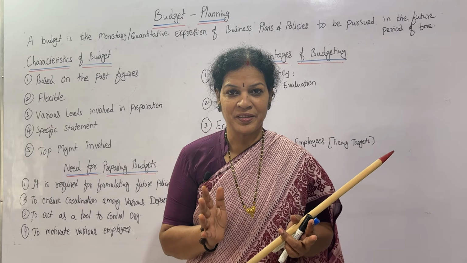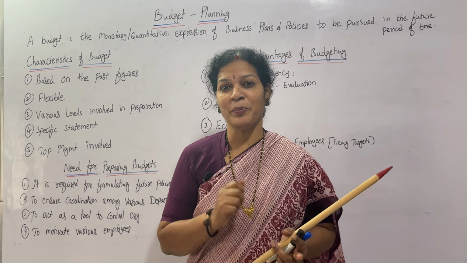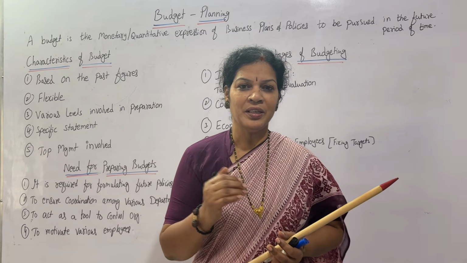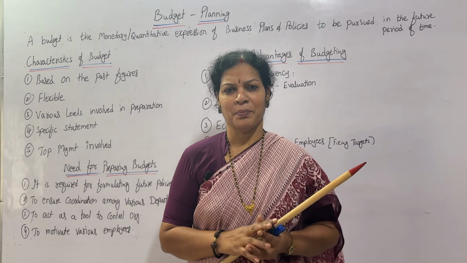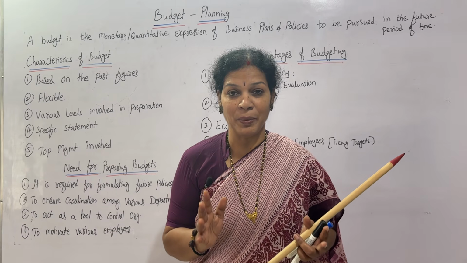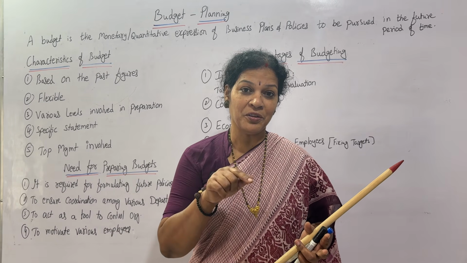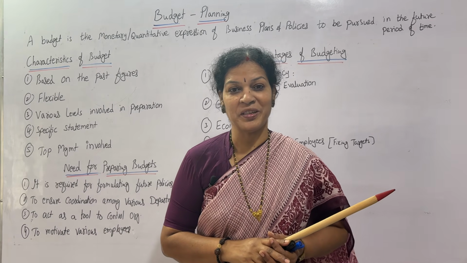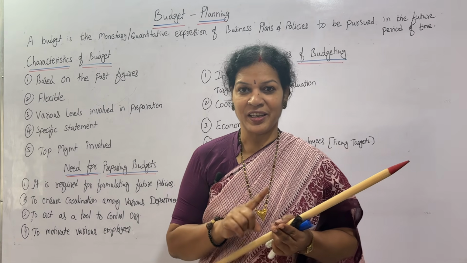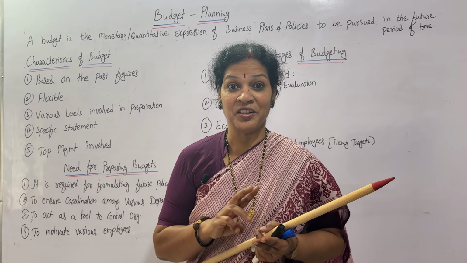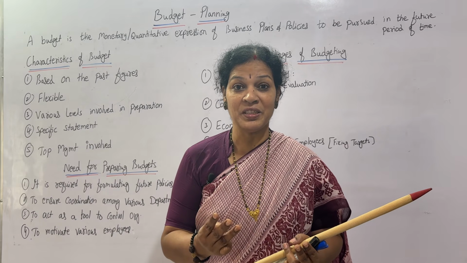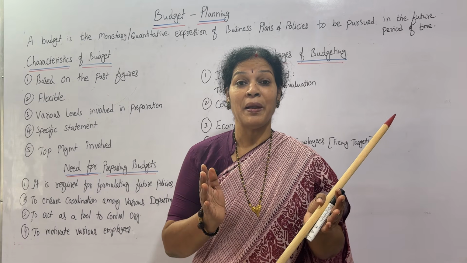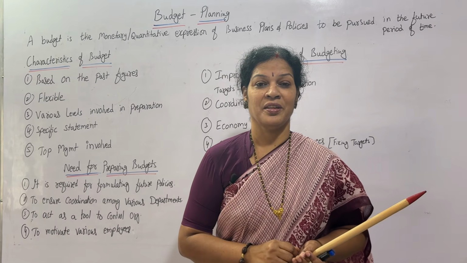Planning, we are discussing this topic from the Principles of Management subject. Part of planning, we'll discuss today preparation of budget. Planning of budget, how do we plan it? Preparation of budget already we have covered in management accounting. Different types of budgets are there, like cash budget, flexible budget, zero budget. All these things we discussed in the management accounting subject. Now today we'll discuss planning of budget.